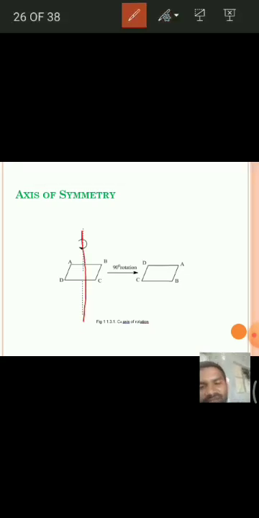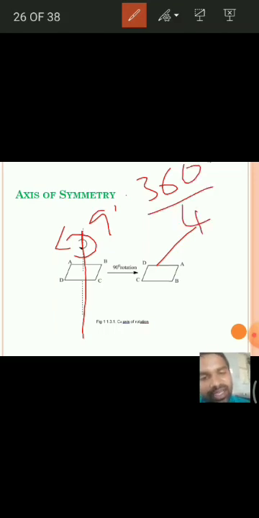For example, one more example is there. See here, let us say this is cyclobutane, and one axis passes through the center of the square. If you rotate by 90 degrees, then we get the similar or identical molecule. Hence, the molecule is said to be having a C4 axis of symmetry, because we are rotating by 360 by 4 degrees, that is 90 degrees. Hence, it is said to be a fourfold axis, that is C4 axis of symmetry. I think you have understood about this.